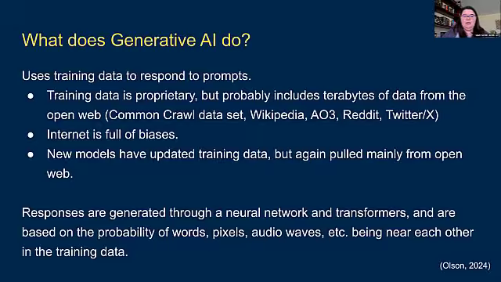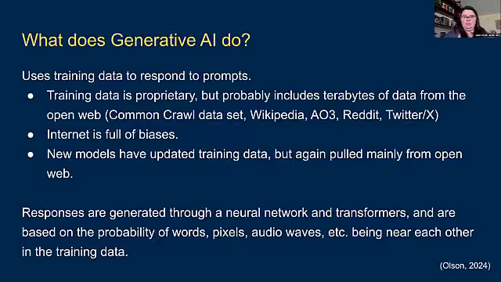And I will say that newer models have updated training data, and some of them are even trying to pull live sources and citations from the open web. Whether they're doing that well or not is up for debate, and we'll show an example of what that looks like in a little bit.